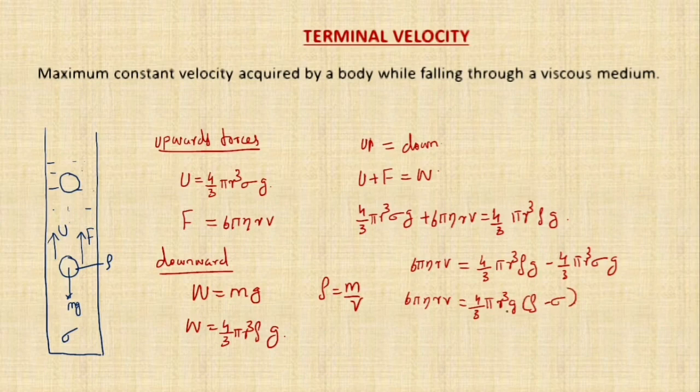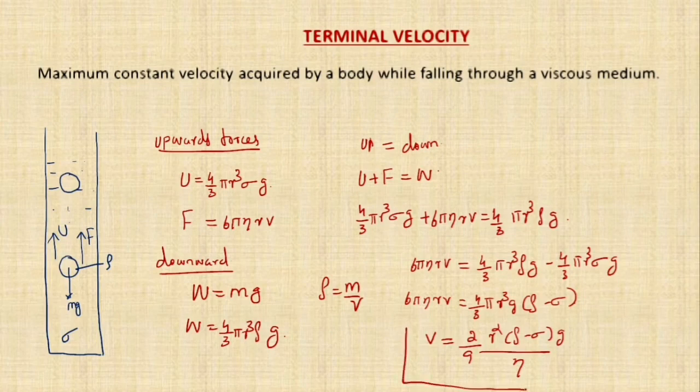Therefore, what is the final equation? Taking 6 pi eta r to the other side, the equation becomes v is equal to 2 by 9 r square into (rho minus sigma) into g divided by eta.